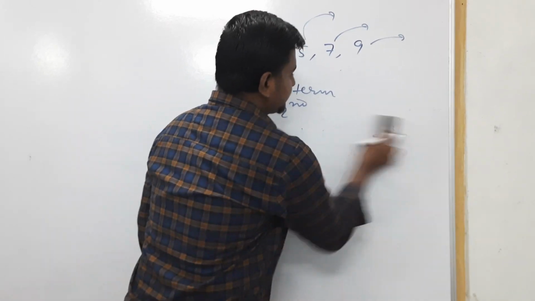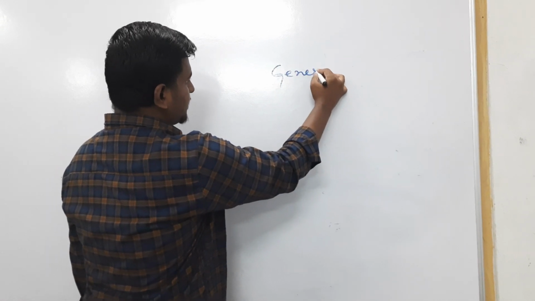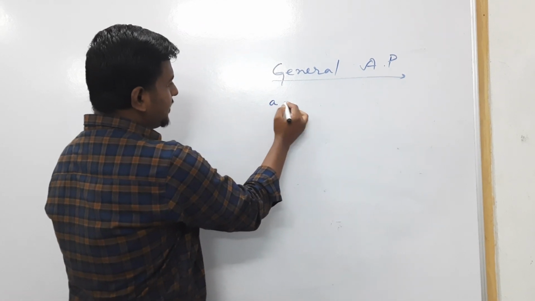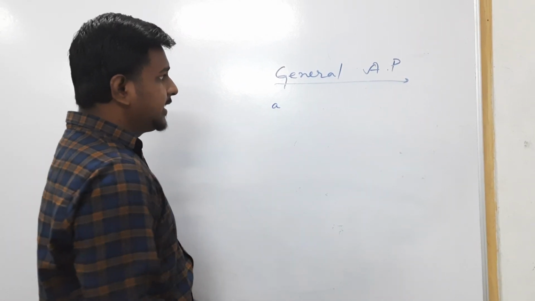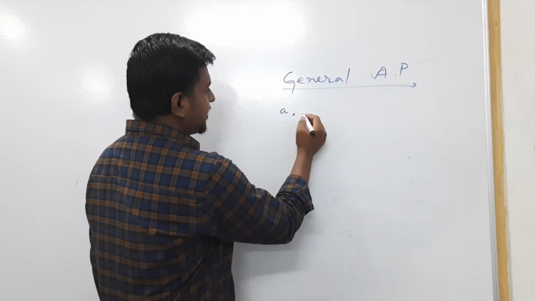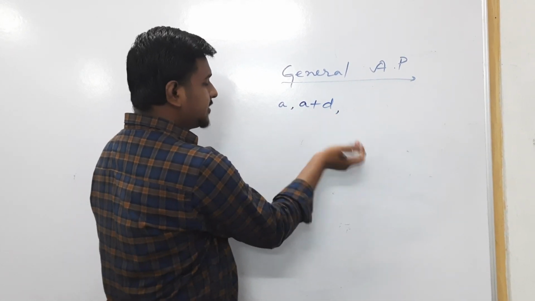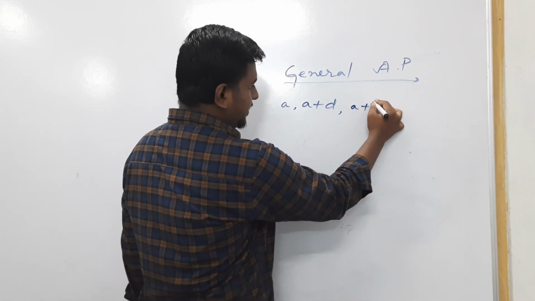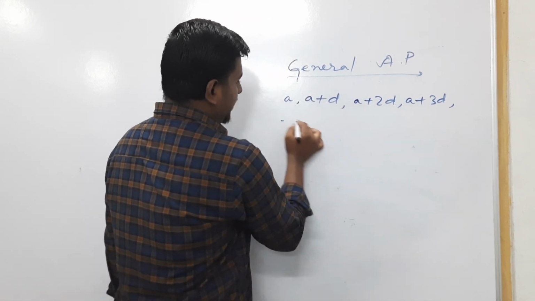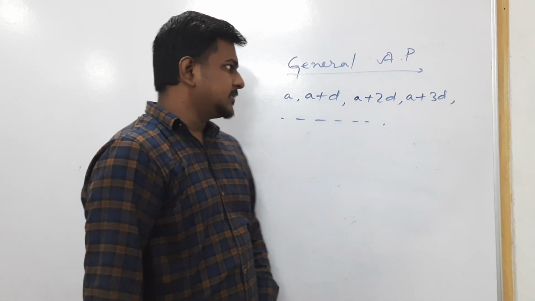Now, how does a general arithmetic progression look? Suppose in an AP, a is the first term and d is the common difference, then d will get added. If d is added to a, then the next term will be a plus d. If another d is added to this term, it will become a plus 2d. If another d is added, then a plus 3d, and likewise we will get a sequence which is known as arithmetic progression.